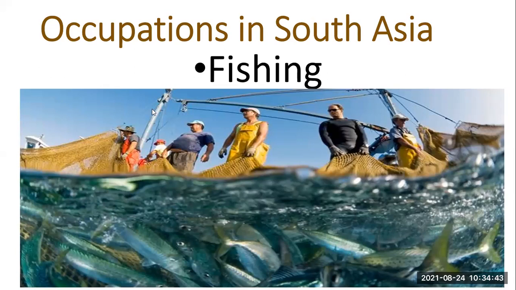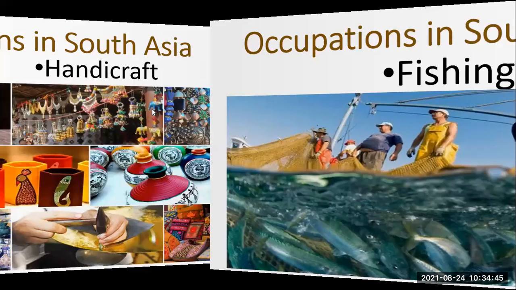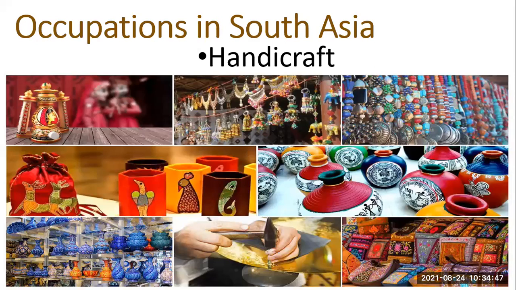Now here we see another one, which is handicraft. What kind of things you can see over here? You can see the beautiful things made by human hands. So handicraft, what is handicraft? The concept you might have got while looking at this picture, as this picture is clearly teaching itself that what is handicraft. People in some areas of South Asia are famous for their handicrafts and cottage industries.